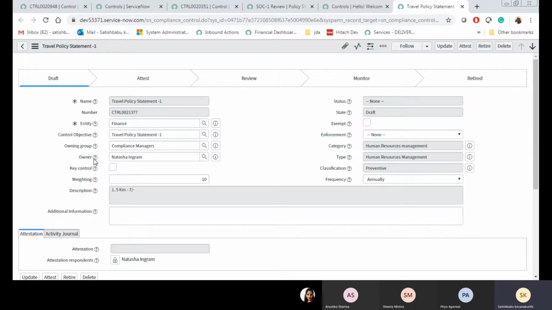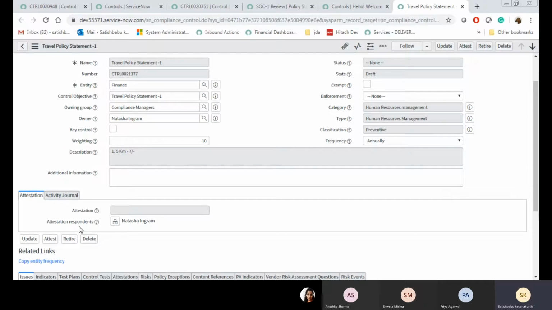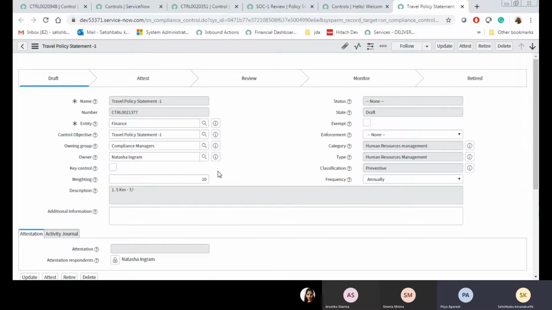Whenever you enter an owner in this field, it will auto-populate the attestation respondent. What is happening here? The owner becomes the attestation respondent. He is the only one who will respond to all the questions in whichever attestations you are going to send.